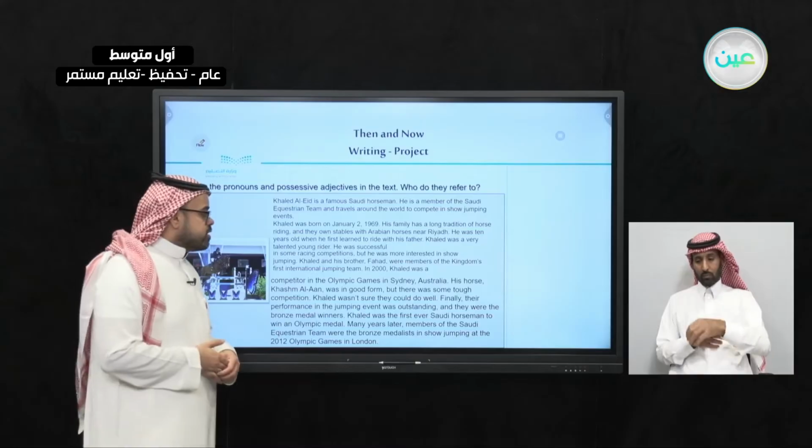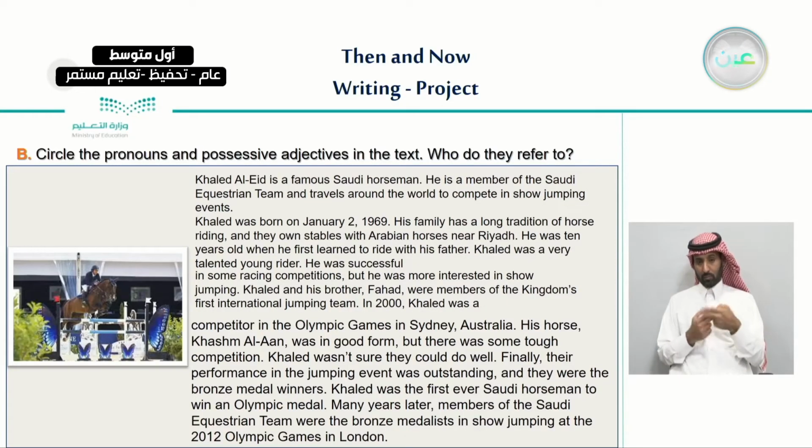And also he was more interested in those competitions, and he won a bronze medal in the Olympic Games in Sydney at that time. Not only this, but after he won, he was the first Saudi to win an Olympic medal as a horseman. And after this, in 2012, there were other players in the same team to win an Olympic medal in London.